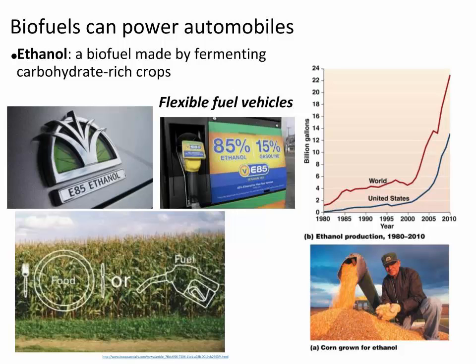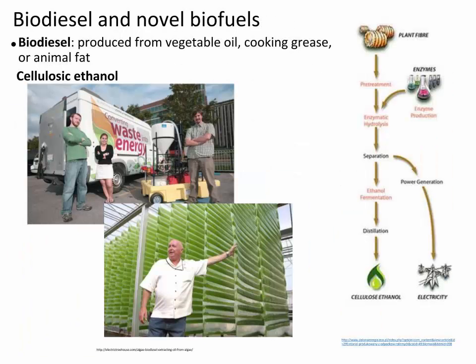When you consider all of these costs associated with ethanol, the energy return on investment, or EROI, ratio is about 1.5 to 1. This should tell you that ethanol is incredibly inefficient as an energy source. The other type of biofuel is biodiesel. Biodiesel is produced from vegetable oil, cooking grease, or animal fat. The oil or fat is mixed with small amounts of ethanol or methanol in the presence of a chemical catalyst. Biodiesel reduces emissions, has good fuel economy, is non-toxic and biodegradable, and costs a little more than gasoline.